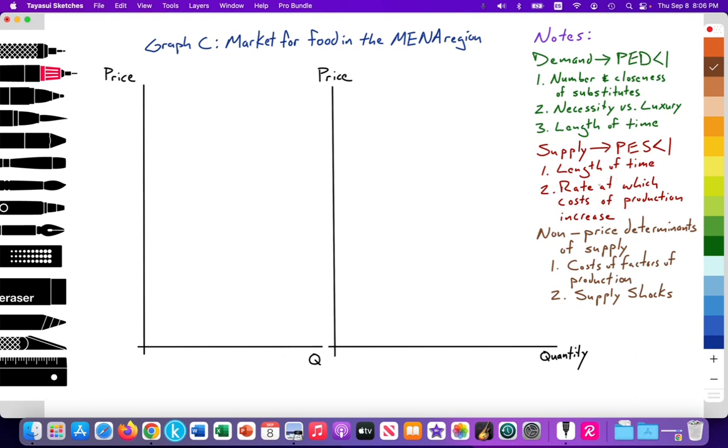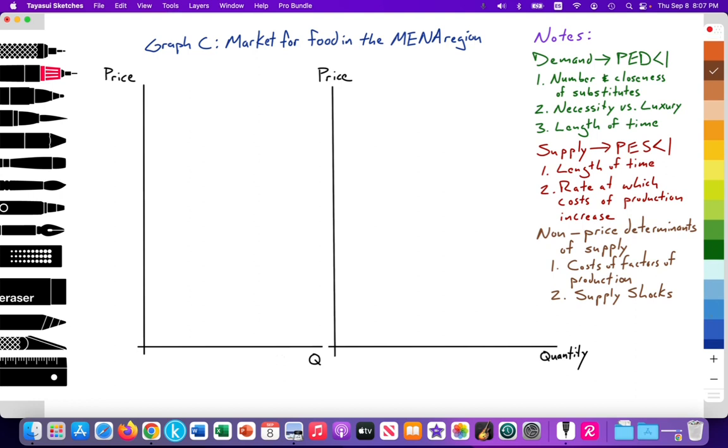With supply, length of time, it takes time to grow crops, so it'd be inelastic. And the rate at which cost of production would increase can also impact this. Gasoline prices as an input for food production is increasing quite rapidly, and fertilizer prices are rising quite rapidly. So this would cause the supply curve to be inelastic.